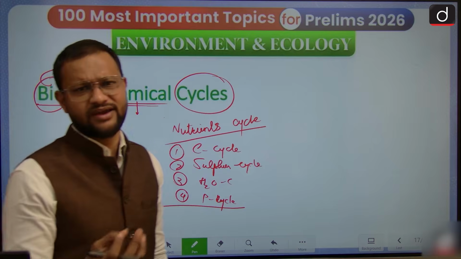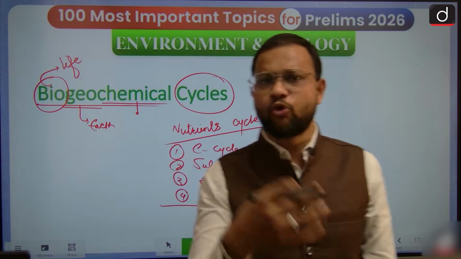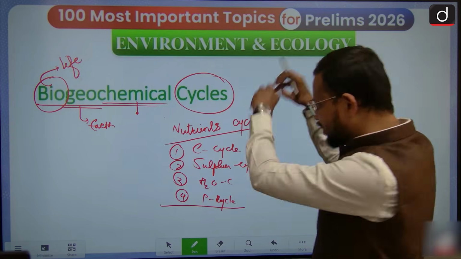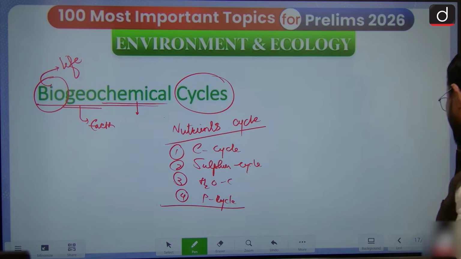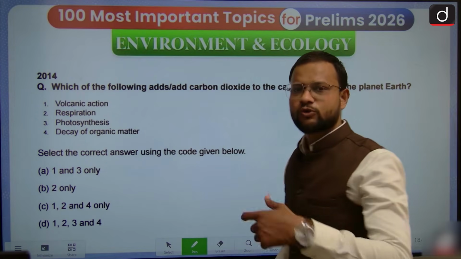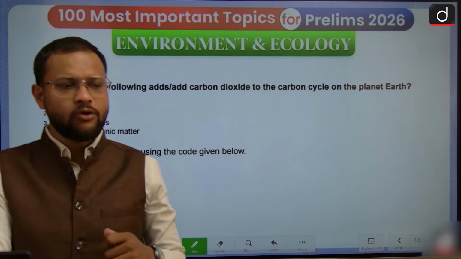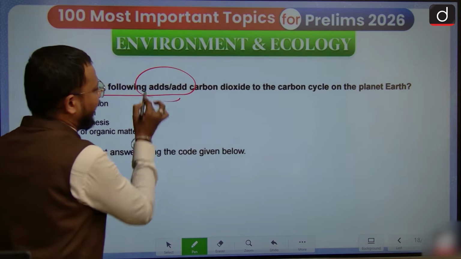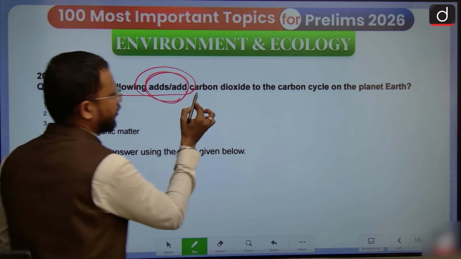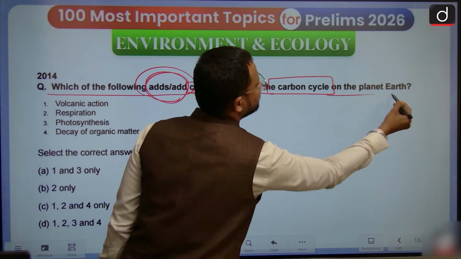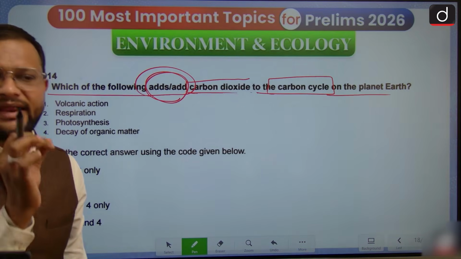You can say the oxygen cycle, nitrogen cycle. Yes, there are various types of these cycles in operation. Now instead of going through each one by one, it is better to consider it in terms of the questions asked in the PYQs. Now have a look: which of the following adds carbon dioxide to the carbon cycle on the planet Earth.